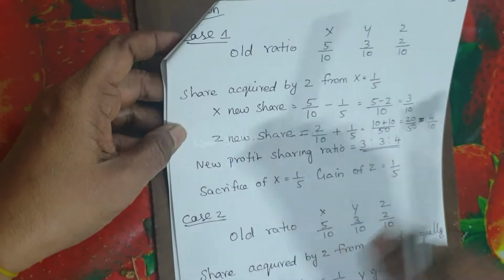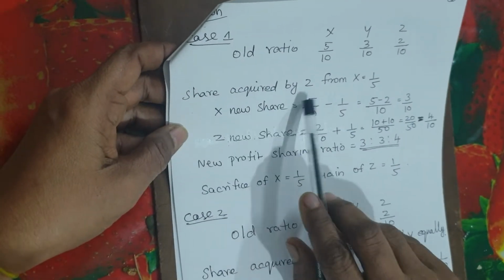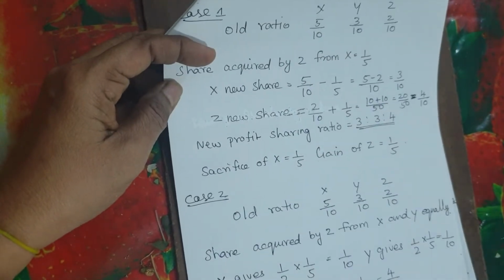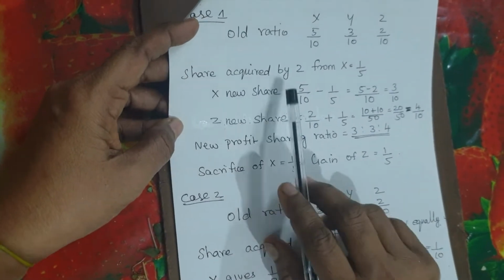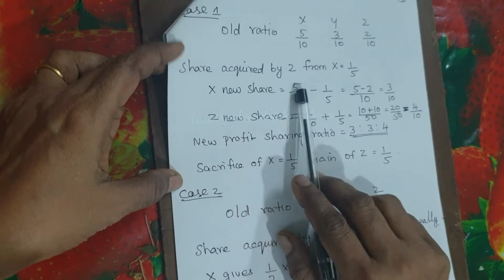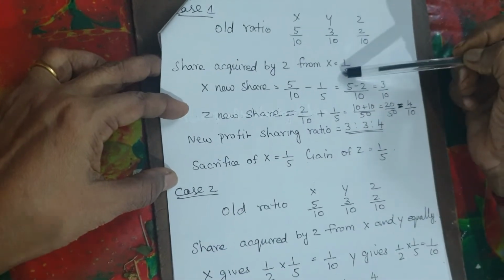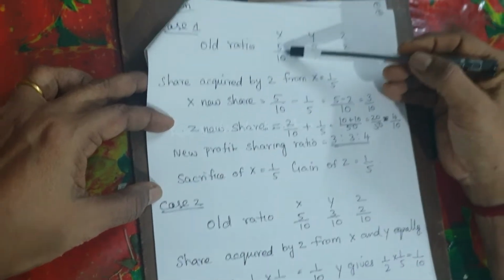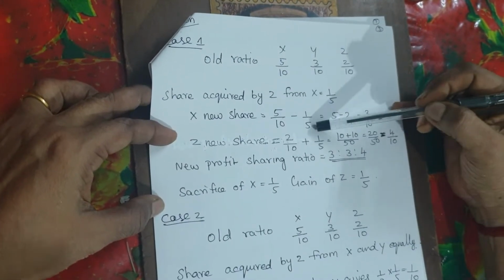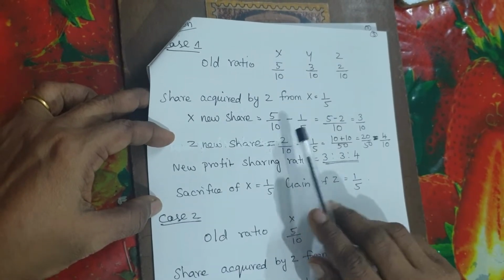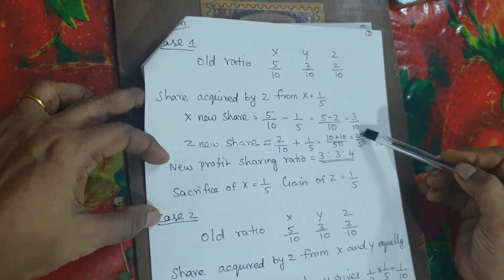In case 1, share acquired by Z from X is 1/5, it's given here. Because here only from X, Z is getting. So Y is not sacrificing anything. So share acquired by Z from X is 1/5. So now only X is giving. So X's old ratio is 5/10. He is giving 1/5 to Z. So 5/10 minus 1/5, you get 3/10.